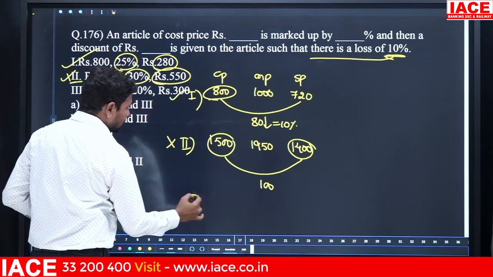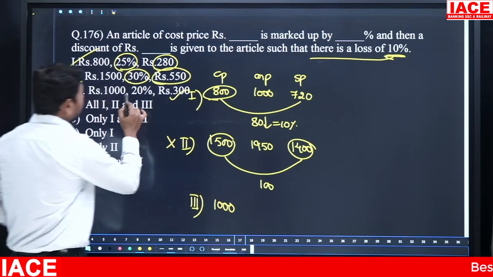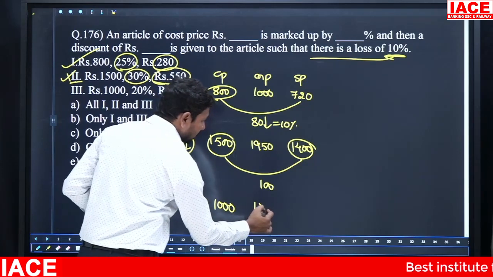And statement 3. Check the statement 3. The value is 1000, and it is marked up by how much percentage? 20 percentage. That means the marking price is 1200.